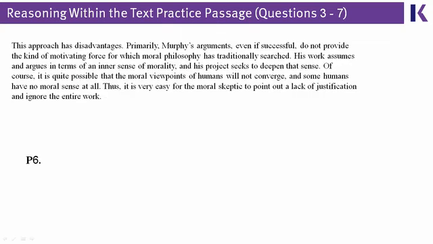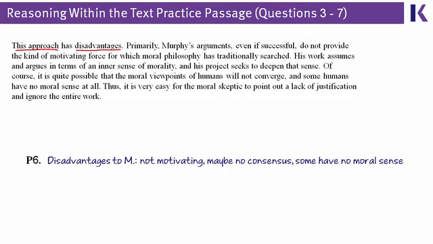Paragraph 6 moves to a different place though, which says this approach, Murphy's approach, has problems, disadvantages. Specifically, and we know these are the primary disadvantages because the author uses that great author keyword, primarily, at the beginning of the next sentence, it can be hard for Murphy's arguments to motivate us, and if we're basing morality off of what we believe, maybe different people have different beliefs.